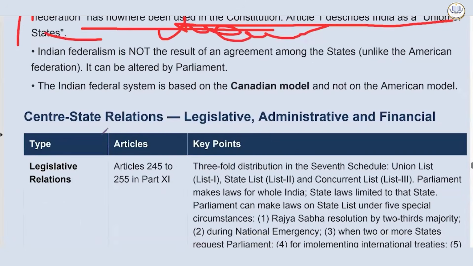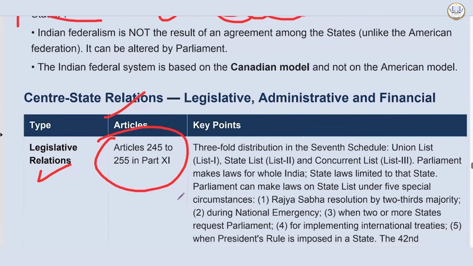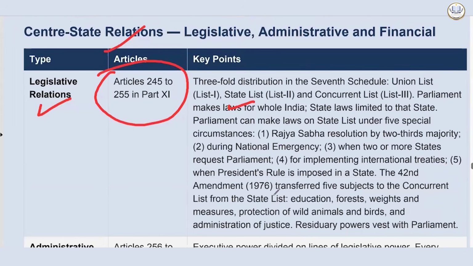And your center-state legislative relations are given under Article 245 to Article 255. There is a threefold distribution in the 7th Schedule. There is the union list, state list, and concurrent list. Parliament makes laws for the whole of India. State laws are limited to that state.